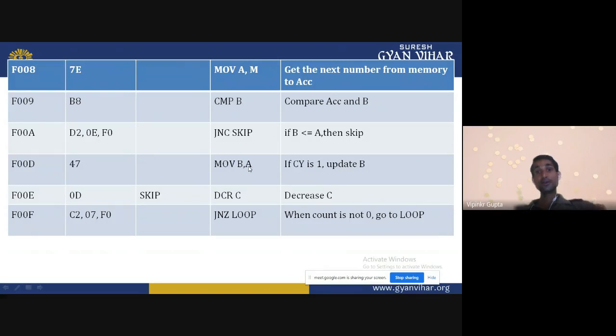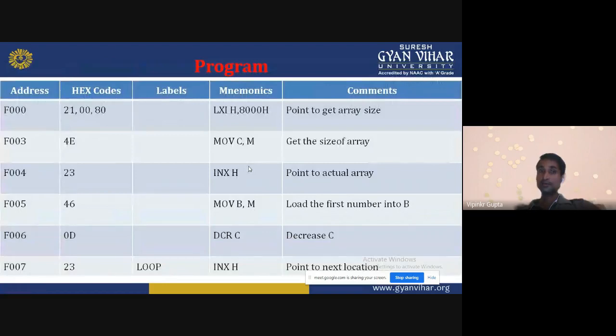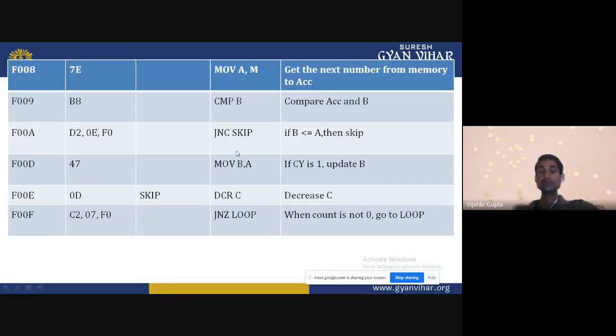If carry is generated, it means which one is smaller? Accumulator data is smaller. That means the accumulator data goes to B, and can be transferred to the B register. With JNC, if carry is not generated, then we can jump there, but here carry is generated, so the accumulator data will be transferred to the B register.